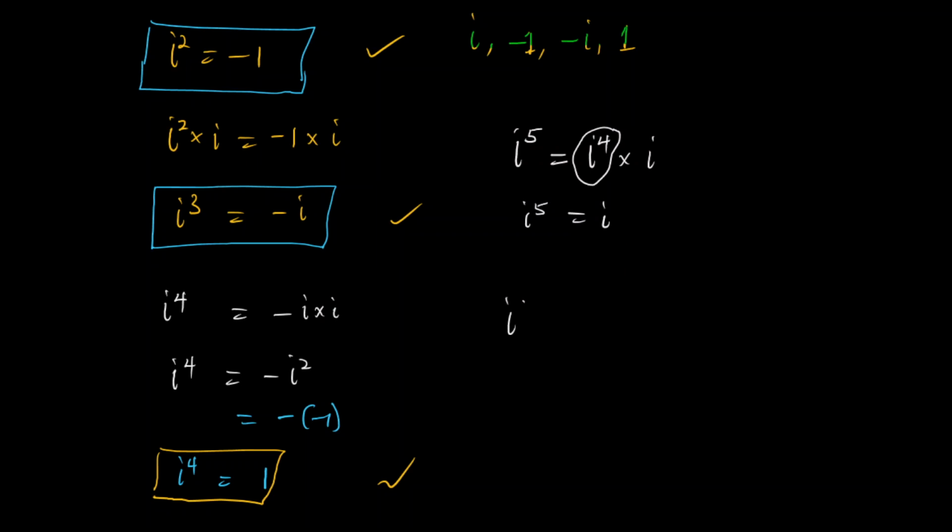So what if I say iota raised to power 27? In essence, every multiple of 4 gives 1. Now, for iota raised to power 27, what is the closest multiple of 4? That's i raised to power 24 times i raised to power 3. i raised to power 24 is 1, so remaining is iota raised to power 3, and i raised to power 3 is minus i.